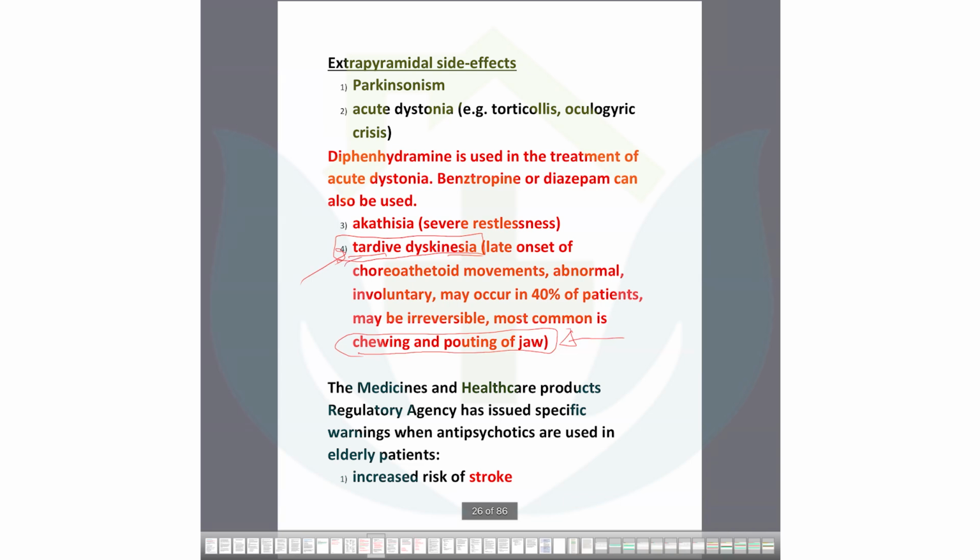You need to know, and it is irreversible. This patient will not be cured. You will just stop the antipsychotics. At that moment, the patient would be treated. But chewing and pouting of the jaw is the important side effect. Okay, that is tardive dyskinesia. So very, very important minor things you need to know about these types. It is very important. That's why I put it in red. You can find a lot of questions on conventional antipsychotics.